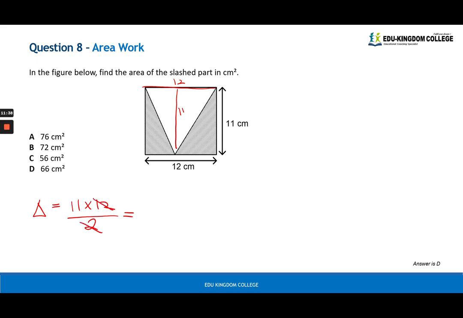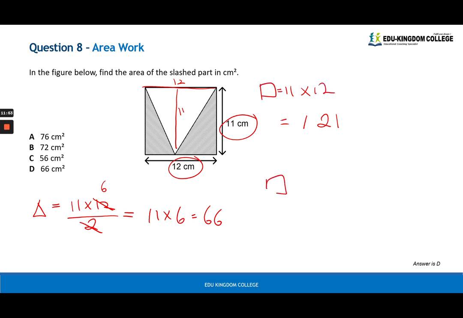You can cross simplify here, you get 6. 11 times 6 is 66. Now the whole thing is 121 because we do 11 times 12 for the square. And now you do square minus the triangle, which is 121 minus 66, which gives you 66.